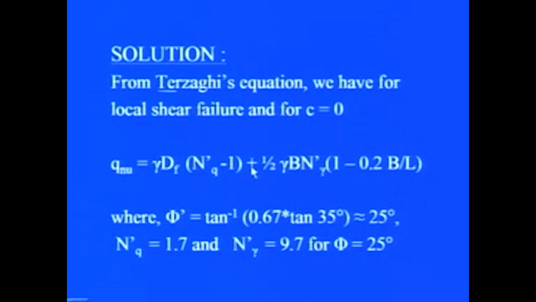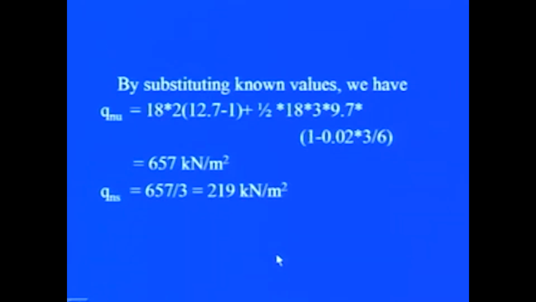These can be obtained if we obtain the value of phi dash, and that phi dash will be given by tan inverse of 2/3 of tan 35 degrees, where 35 degrees is the phi value for the case of general shear failure. So, when we substitute it here, we get phi dash equal to 25 degrees, and for this phi dash equal to 25 degrees, using the tables we can find out what Nq and N gamma are, and those will be the local shear failure bearing capacity parameters.